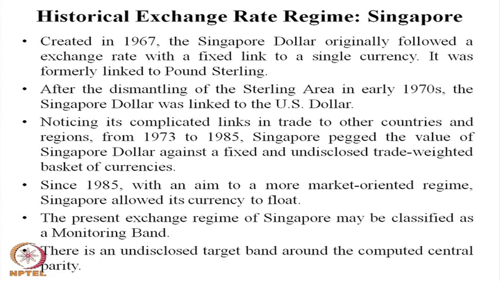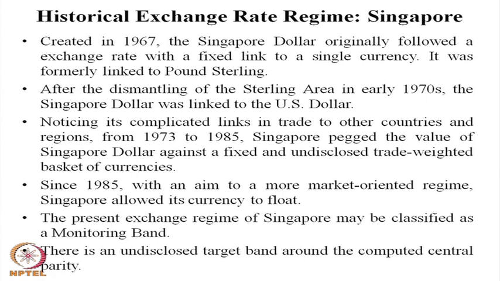In 1967, the Singapore dollar originally followed an exchange rate with a fixed link to a single currency. The Singapore dollar was linked to one currency, and there was a fixed link. It was firmly linked to pound sterling, and it was a fixed regime they practiced.